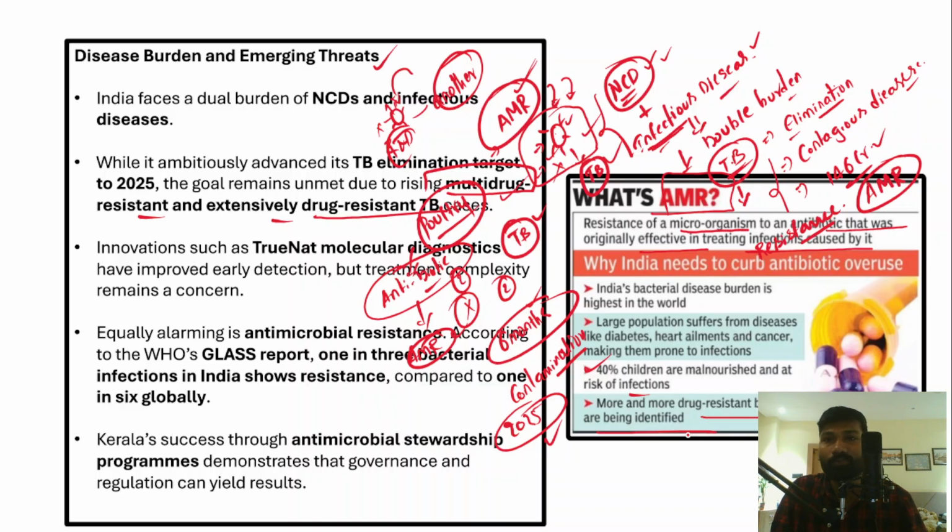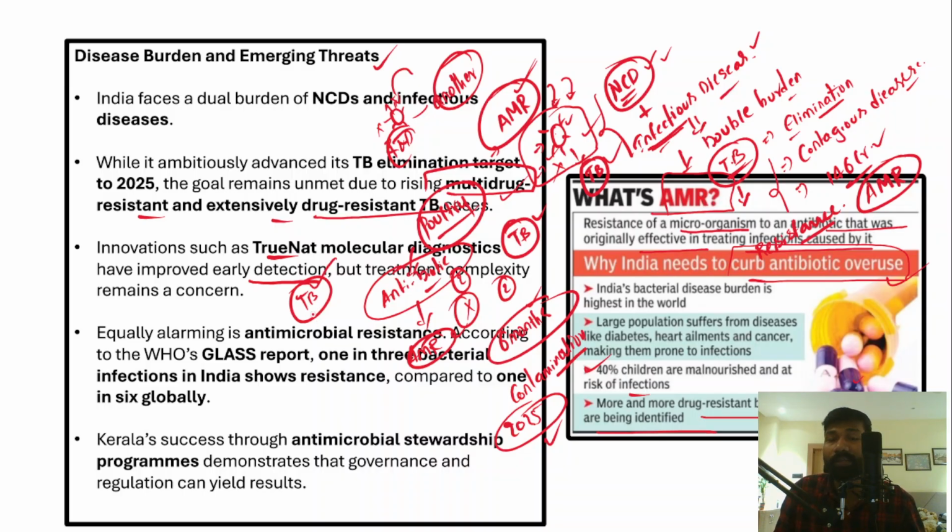Right, so that's why India needs to curb this antibiotic overuse. You cannot use tablets whenever you want. Unless you have a prescription from the doctor, that's very important. Right. For example, innovations such as TrueNat molecular diagnostics have improved the early detection. So early detection is very, very important. For example, if a person is diagnosed with TB at an early stage, it will be easy to cure the disease.